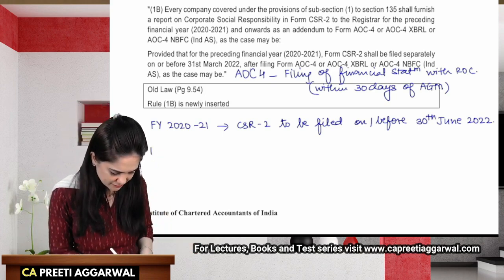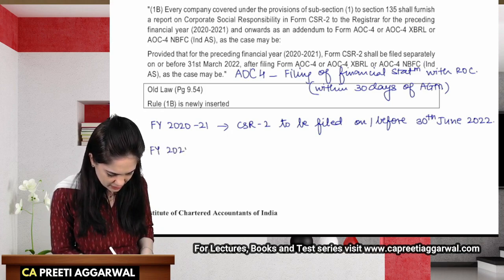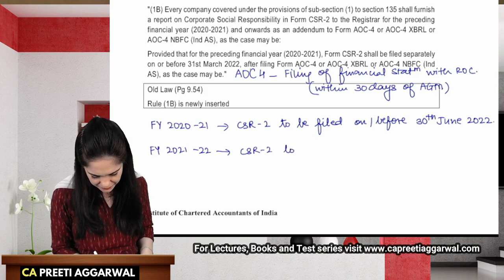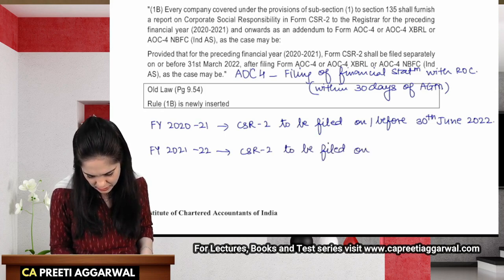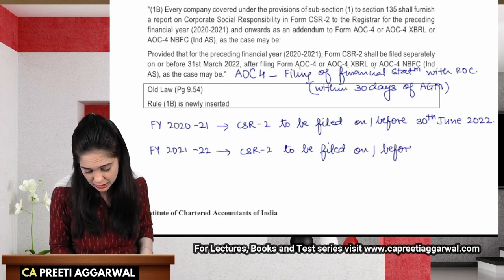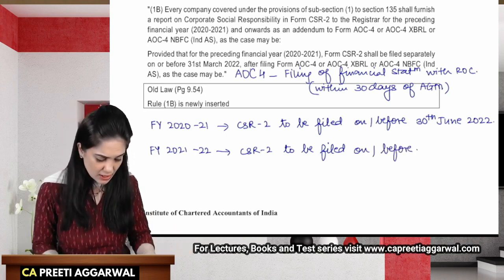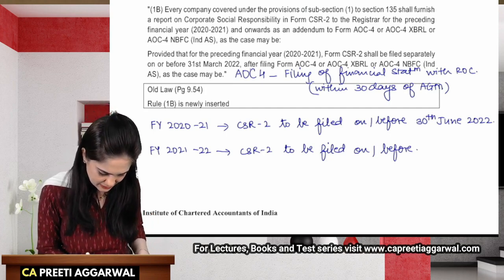In case of financial year 2021-22, the CSR 2 is to be filed on or before, here you can also write the word separately so that you can remember that. So we can write separately.